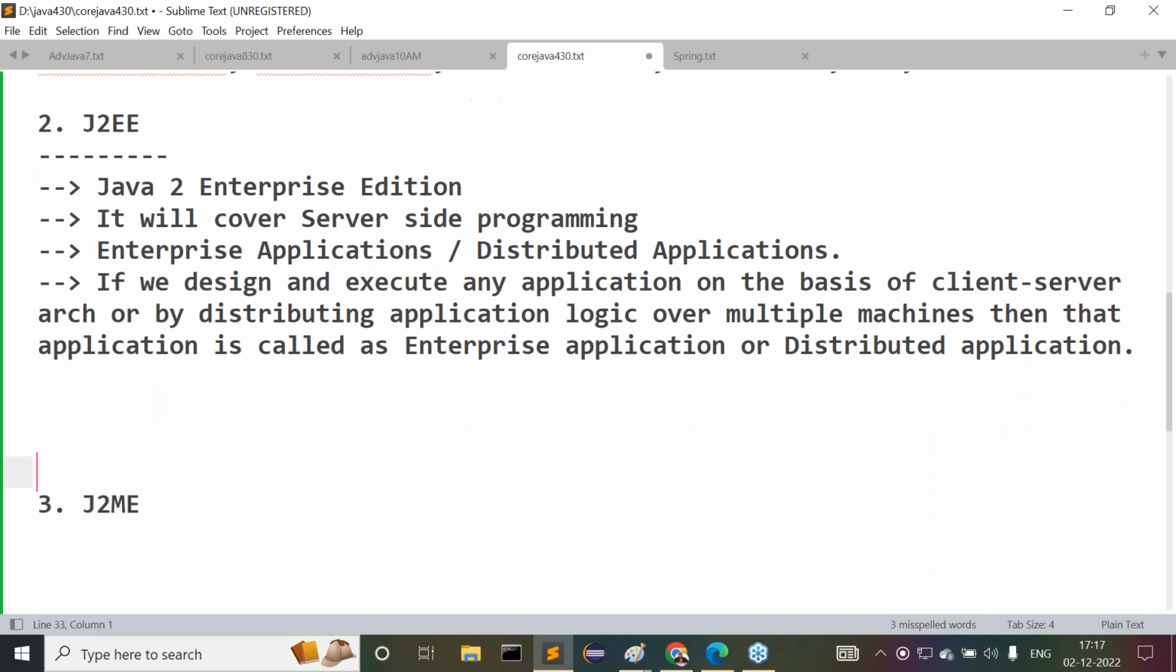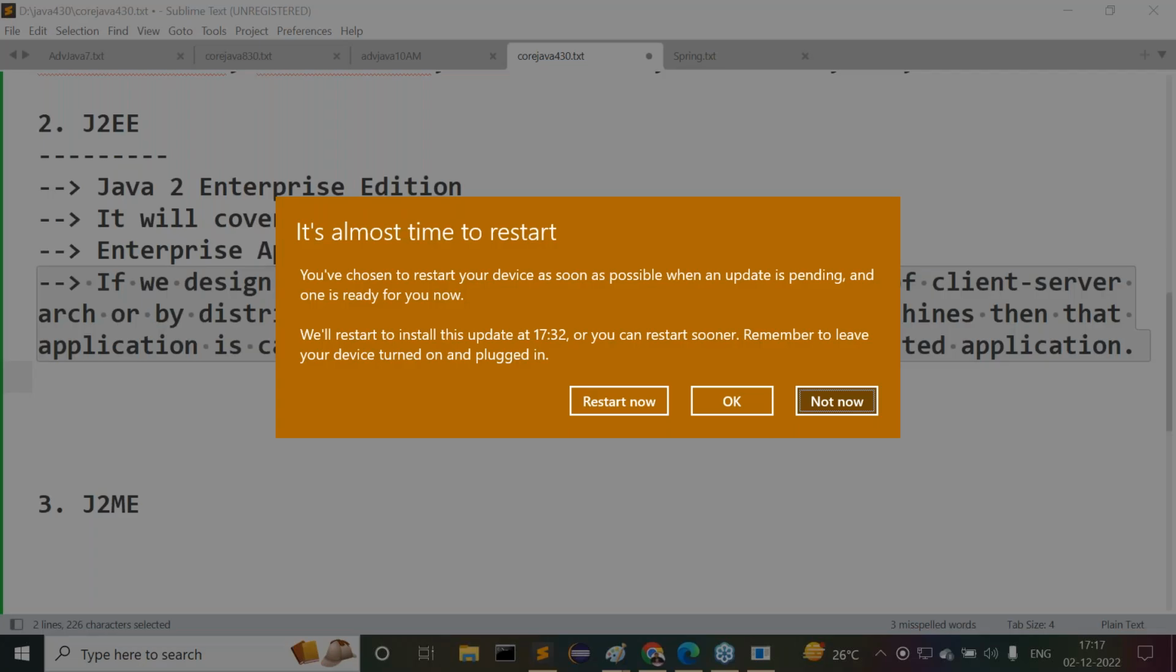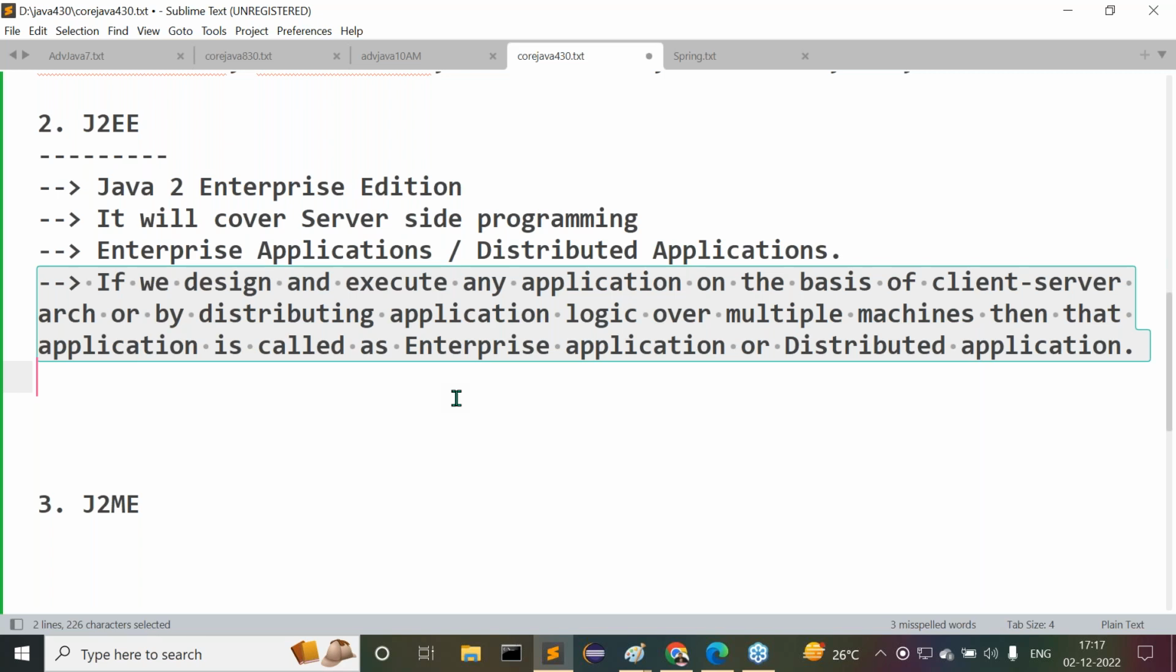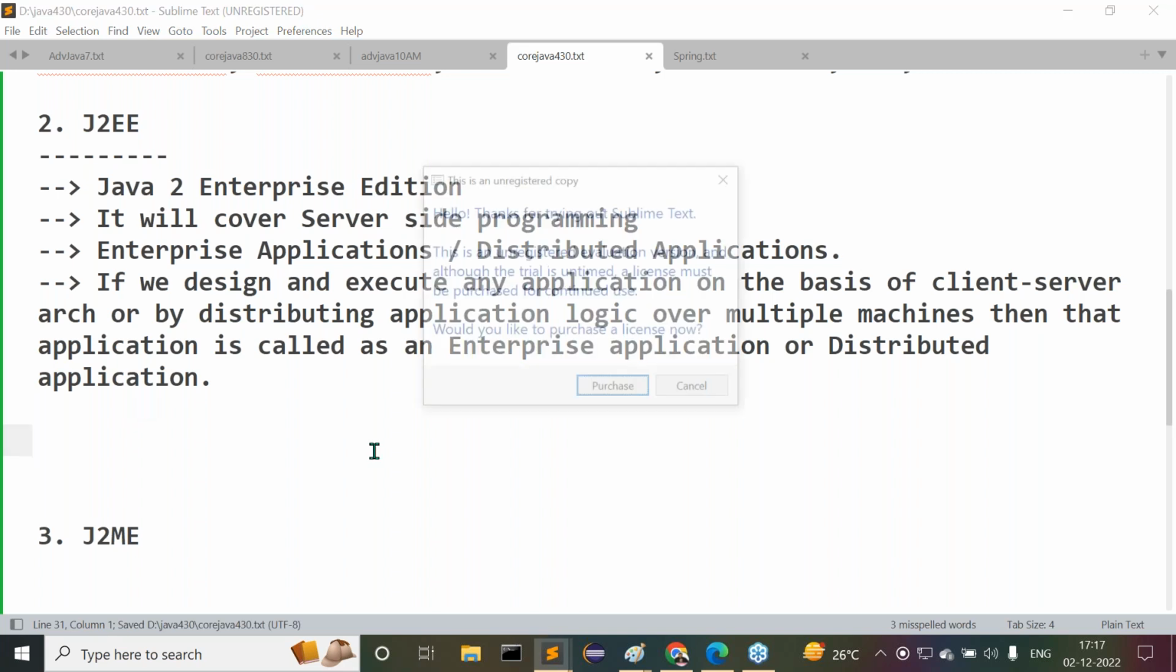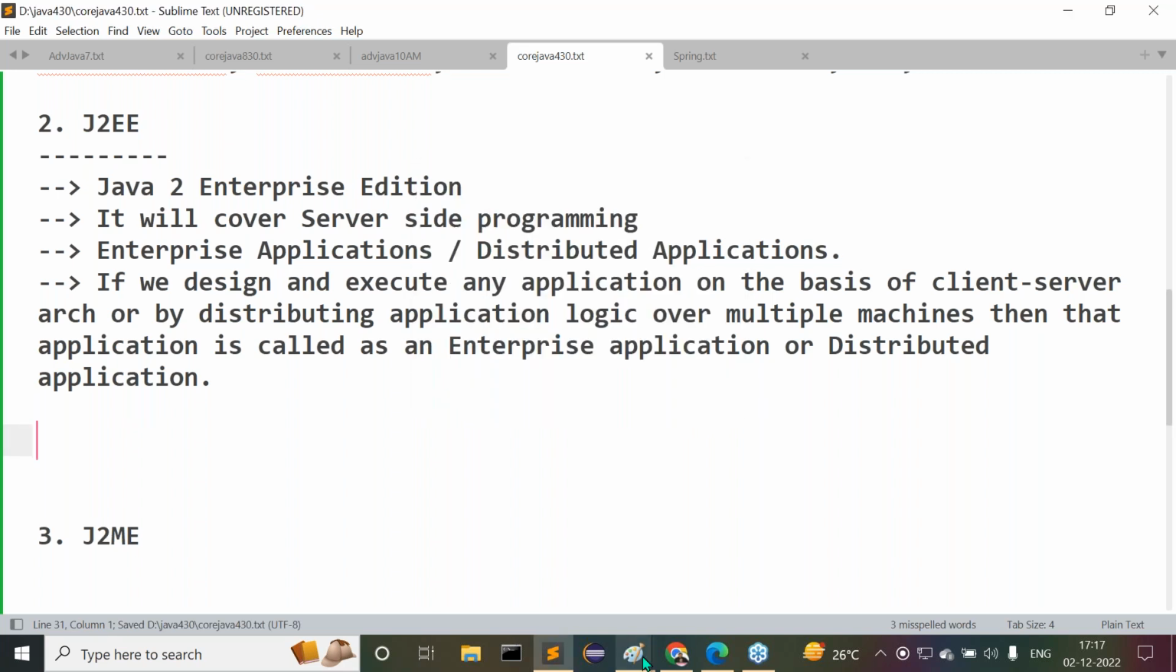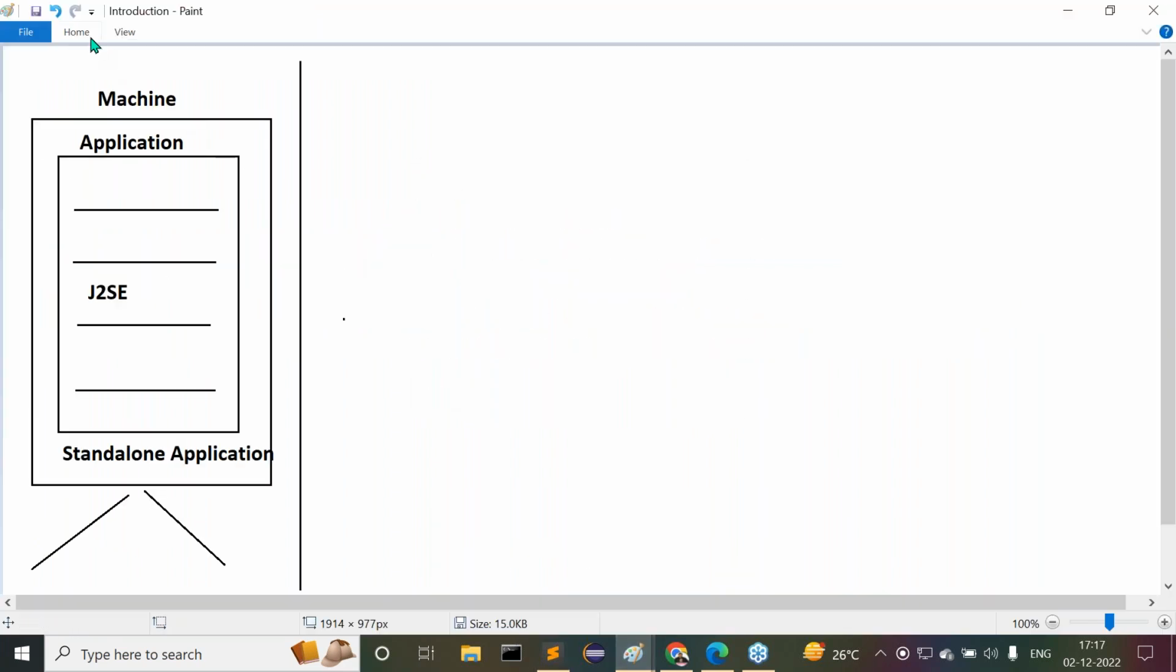Now tell me the definition of an enterprise application or distributed application. If we design and execute any application on the basis of client server architecture, or by distributing application logic over multiple machines, then that application is called an enterprise application or a distributed application. Let's see it in the form of a diagram, guys. Observe carefully.